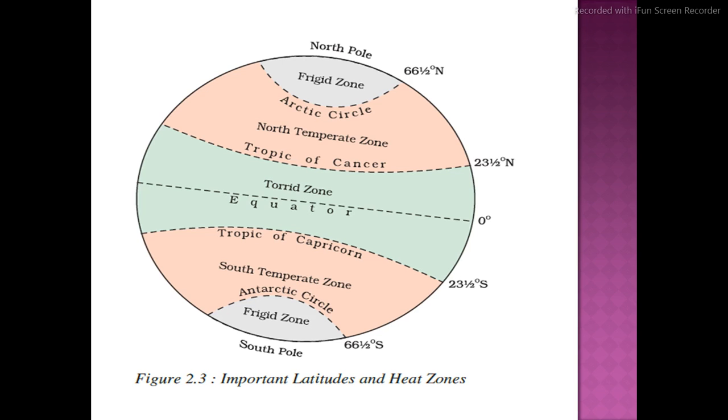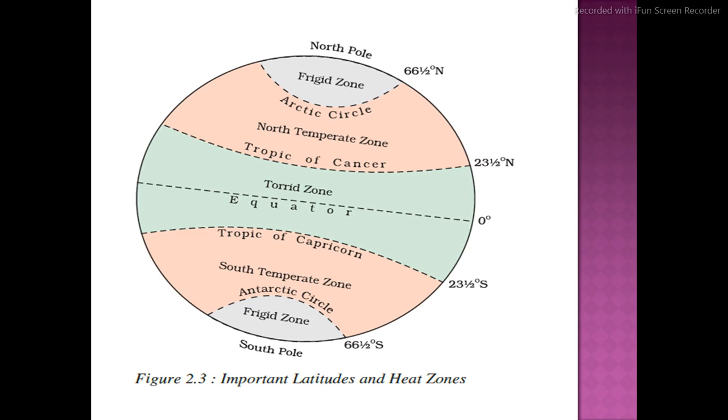Above it there is the Tropic of Cancer, which is in the northern hemisphere, 23.5 degree north. It's stated here north, right? So north means it's a part of north, right? Then Arctic Circle, 66.5 degree north.